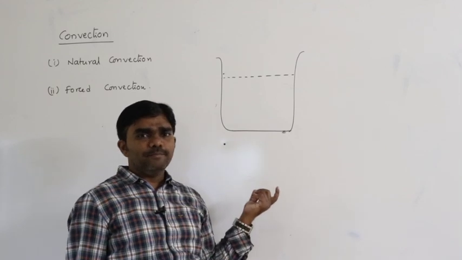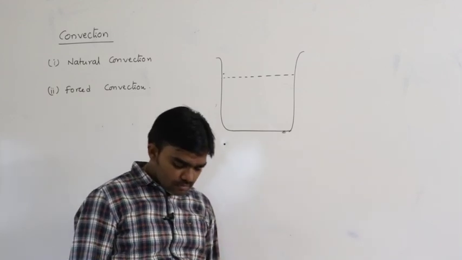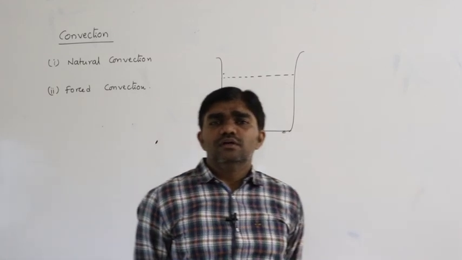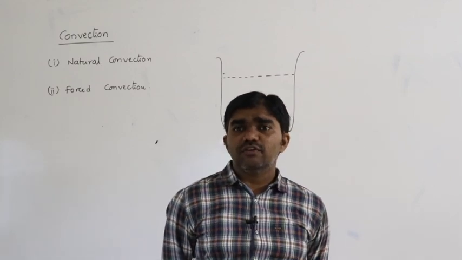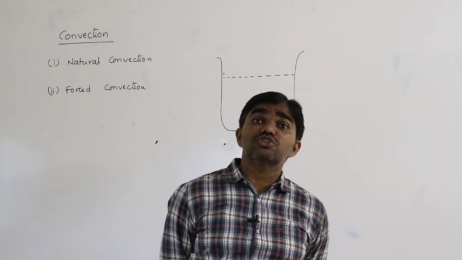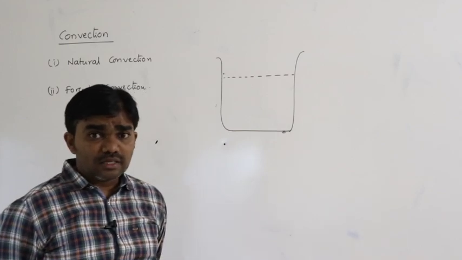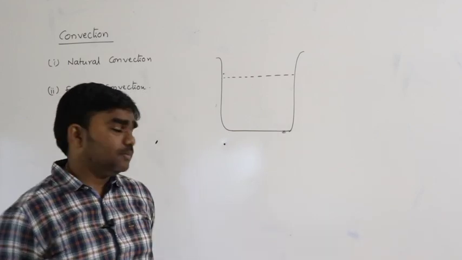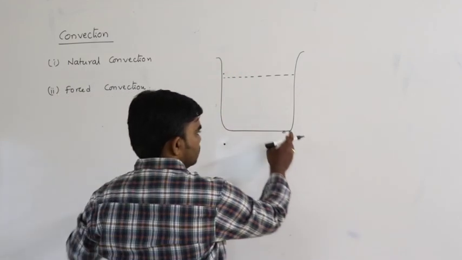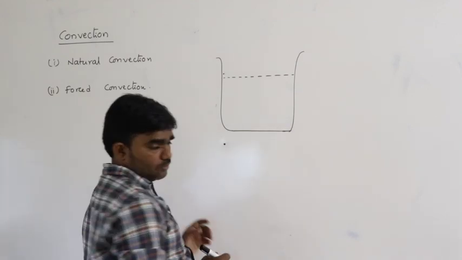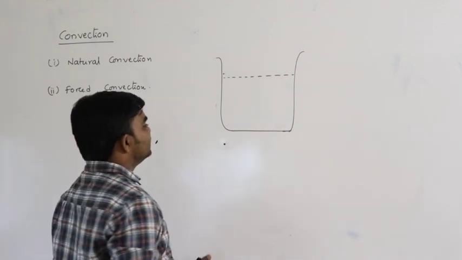How is it a convection process? Convection means transfer of heat energy from one place to another place due to the motion of the particles. Particles are moving from one place to another place. How is it possible? See here. The best example of this is heating of water.